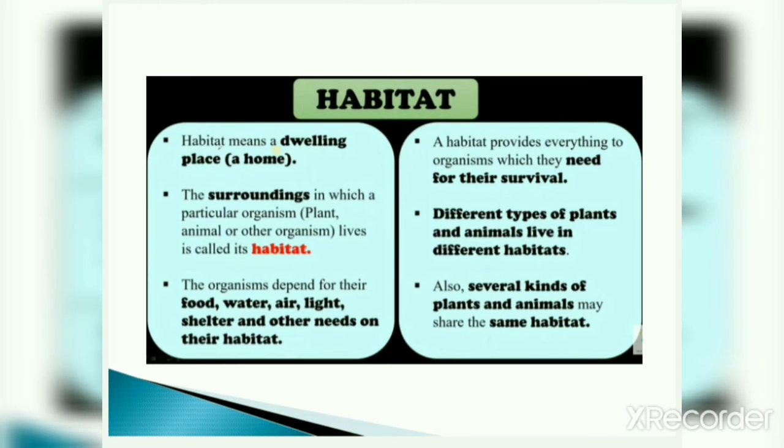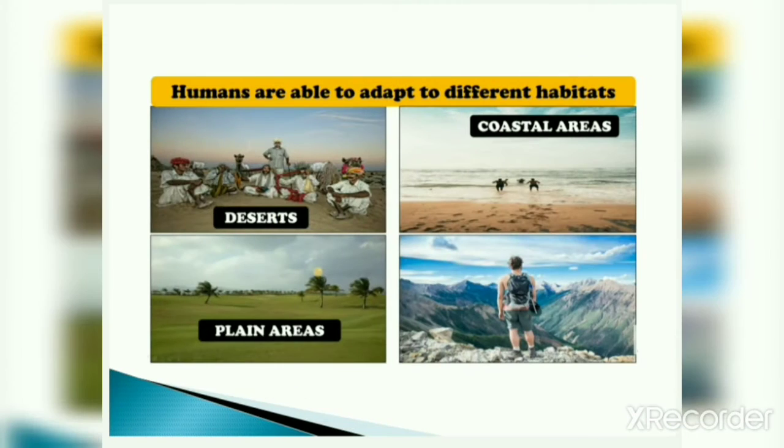Let's understand. First of all, we talk about ourselves, means human beings. Where do we live? We live on land. We are not living in water like fishes. So land is our habitat. In fact, many people live in desert areas like Rajasthan. Many people live in plain areas like Delhi, Punjab, UP. Many people live in coastal areas like Maharashtra, Karnataka, Kerala, Tamil Nadu, and many people also live in hilly areas like Kashmir, Himachal Pradesh, Uttarakhand.